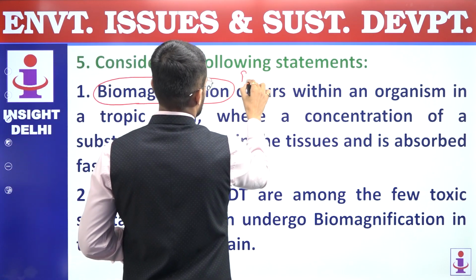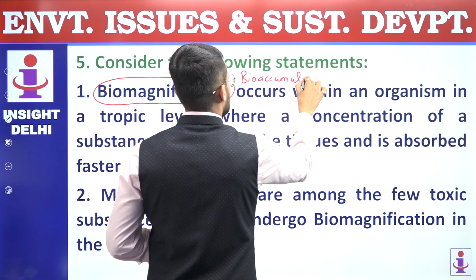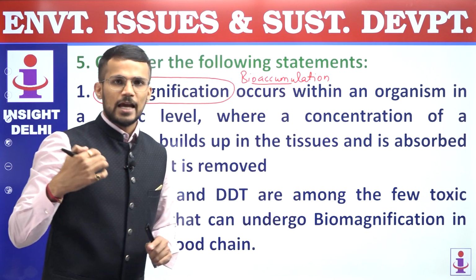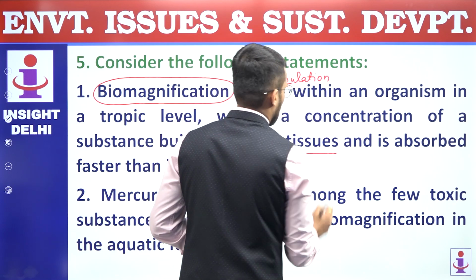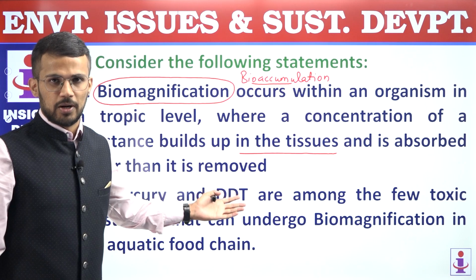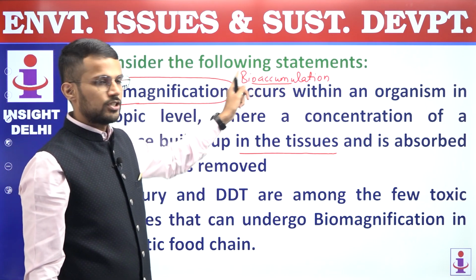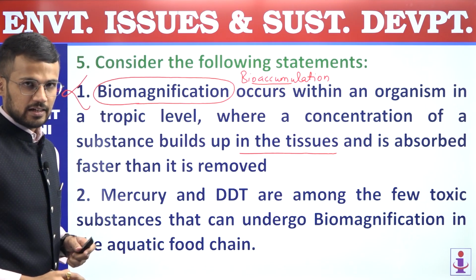It is related with bioaccumulation, because during bioaccumulation, the accumulation of pollutant occurs within the body of an organism in tissues or in different body parts, right? And that's why this statement is related to bioaccumulation, not to biomagnification, and hence it is incorrect.